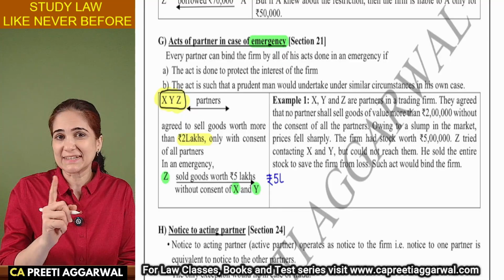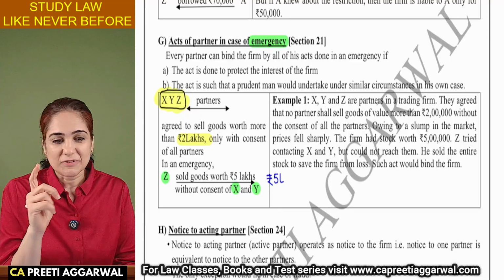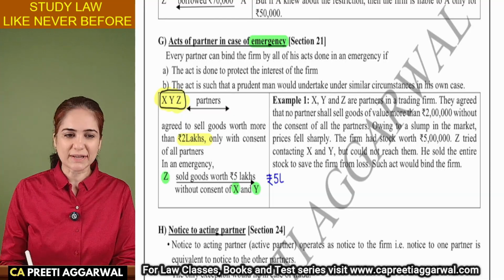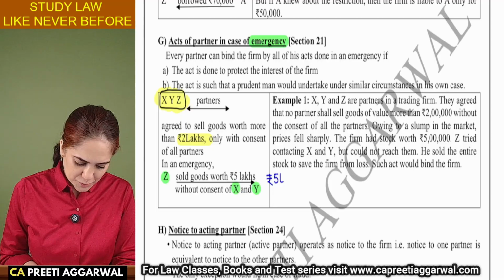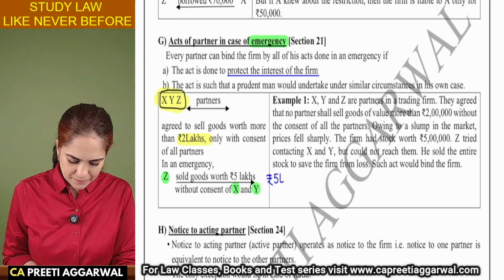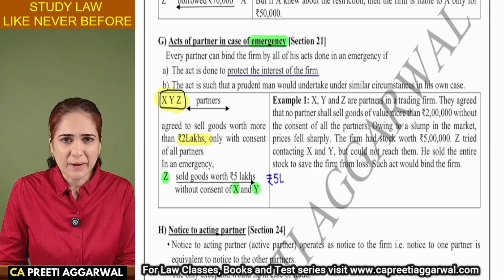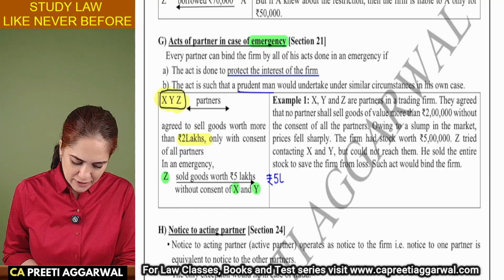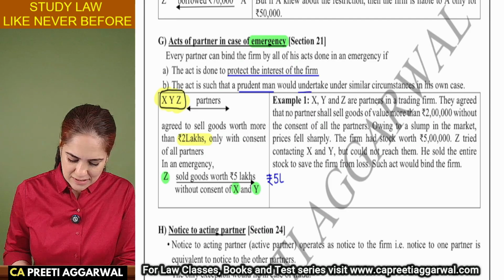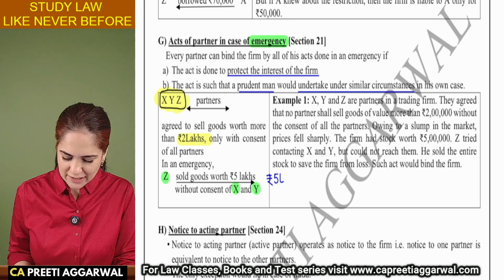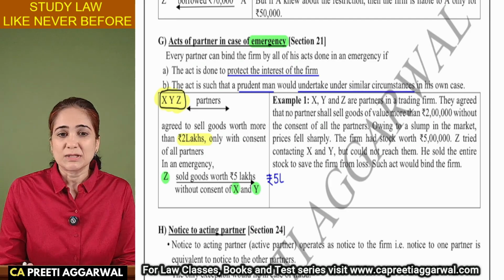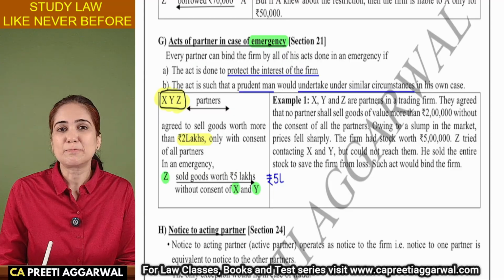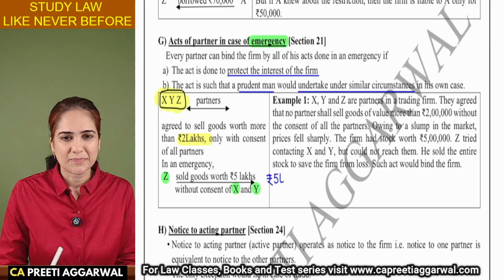Now, they had decided that they will not sell the goods without consulting each other. But there was an emergency situation, the prices were falling rapidly. So he did this to protect the interest of the firm, and any person in his place would have done the same. So he acted like a prudent man. Anyone in a similar situation would have acted in the same manner. So in this case, the act is binding and it is valid. It is binding on the firm.